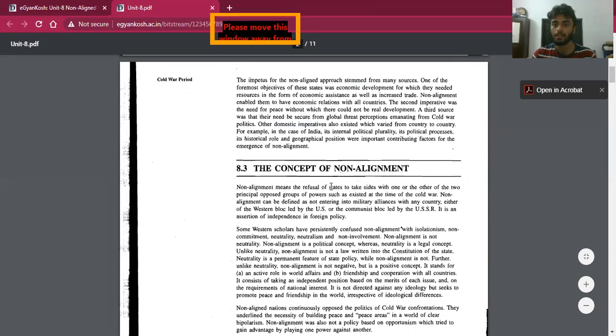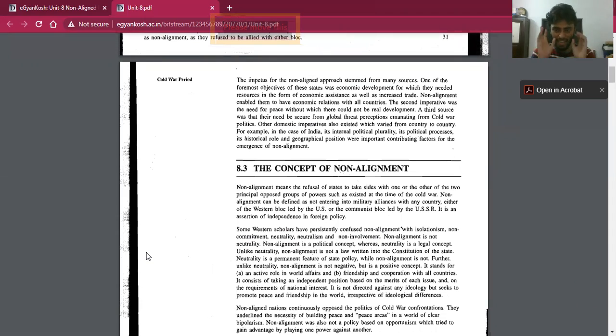Some Western scholars say that non-alignment is related to isolationism, non-commitment, neutrality, neutralism, and non-involvement. But non-alignment and neutrality have some differences that we need to note down. Neutrality is a legal concept. It is present in the law.